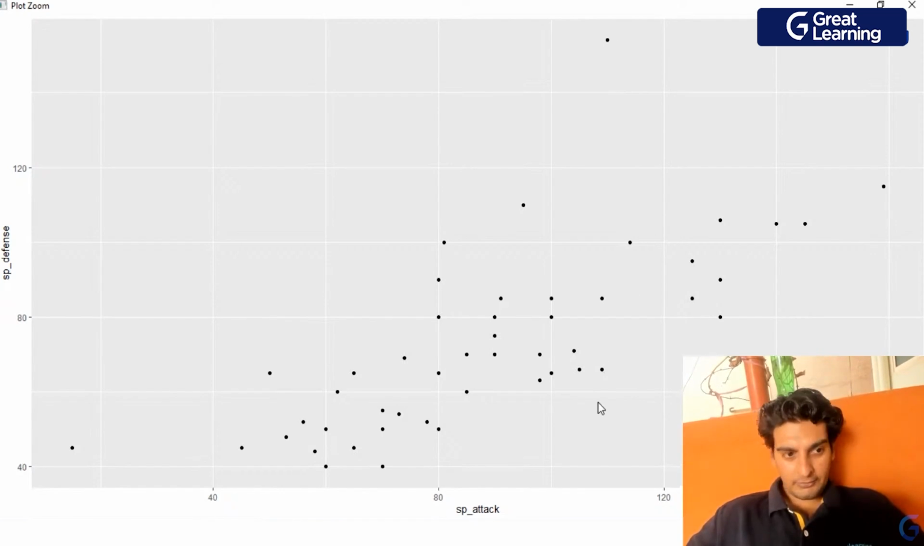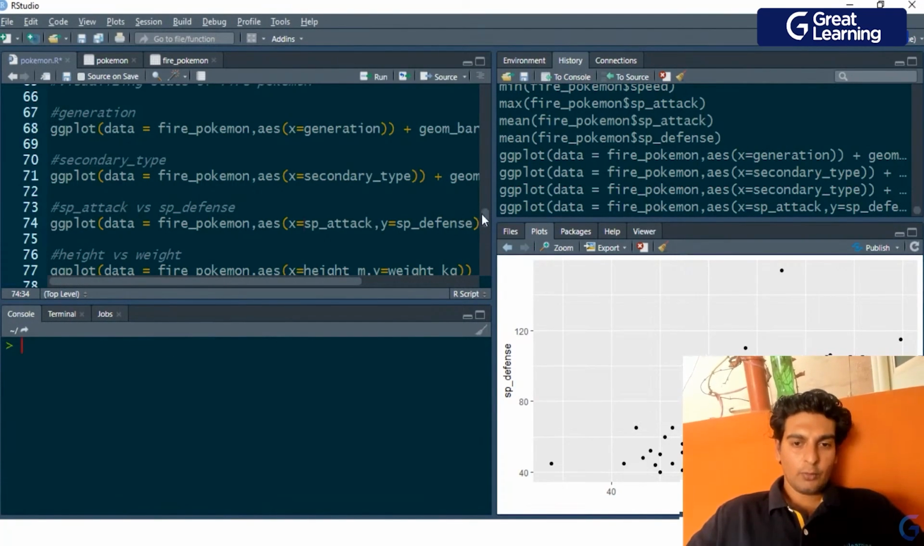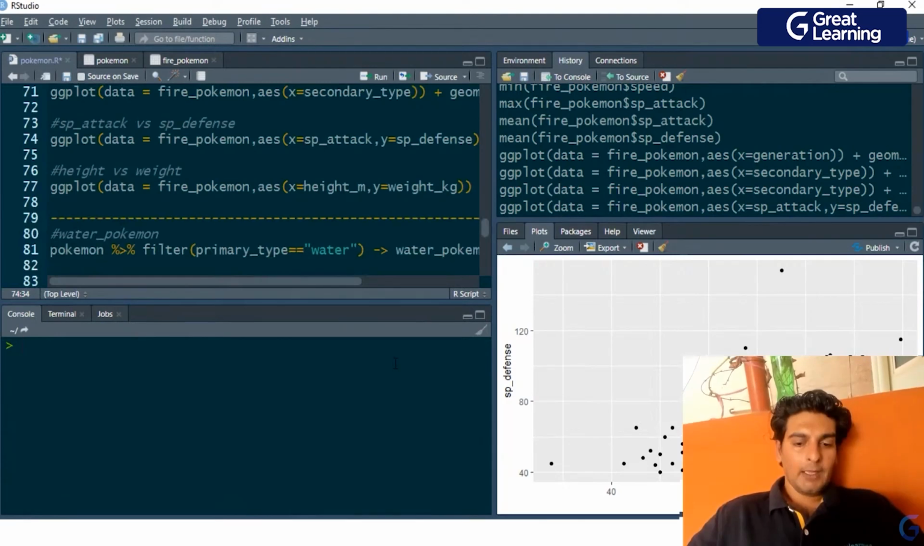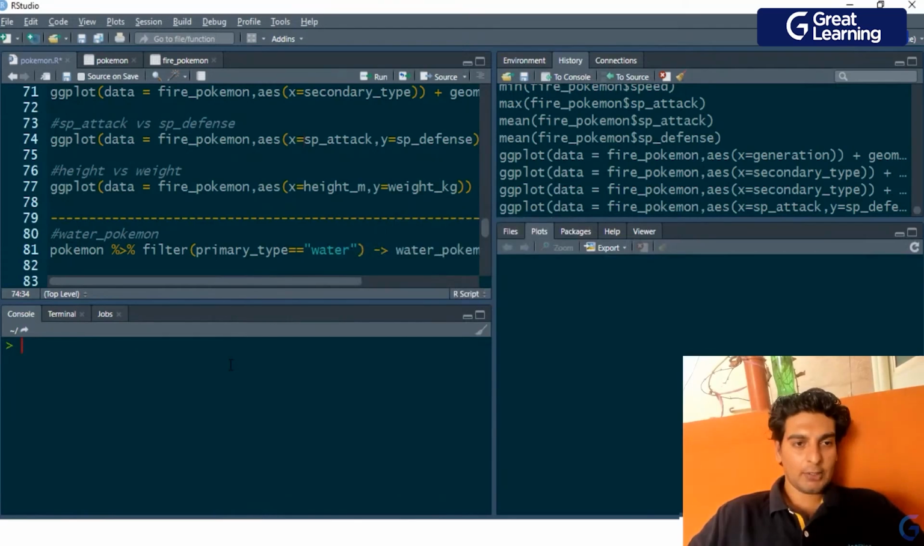And over here, the special attack value would be close to around 110 maybe. So this again is an interesting observation over here. So this was with respect to special attack and special defense. Now we've got a few more visualizations to do, but we'll just directly head on to water type Pokemon. So let's go ahead and catch some water type Pokemons now.